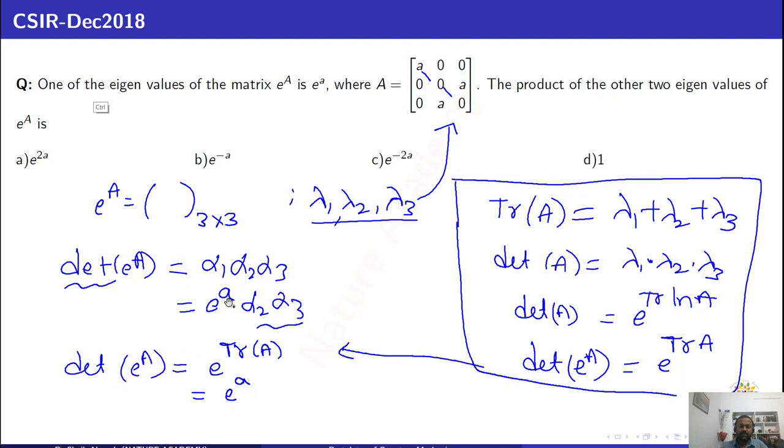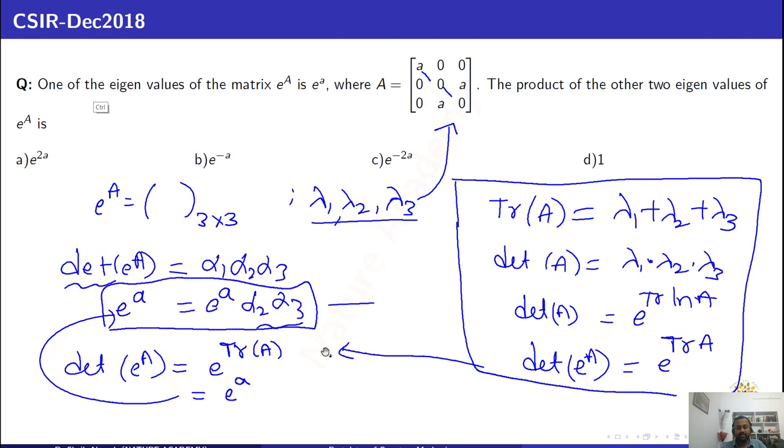And from the definition, we got that det of e power A is equal to e power a times alpha 2 alpha 3, and from the given condition we got e power a. So on the LHS I can write e power a, and the right side has e power a into alpha 2 alpha 3. This equation is satisfied only when alpha 2 into alpha 3 is equal to 1. If the product of the other two eigenvalues is 1, then this equation is satisfied. Okay, so the answer is D.